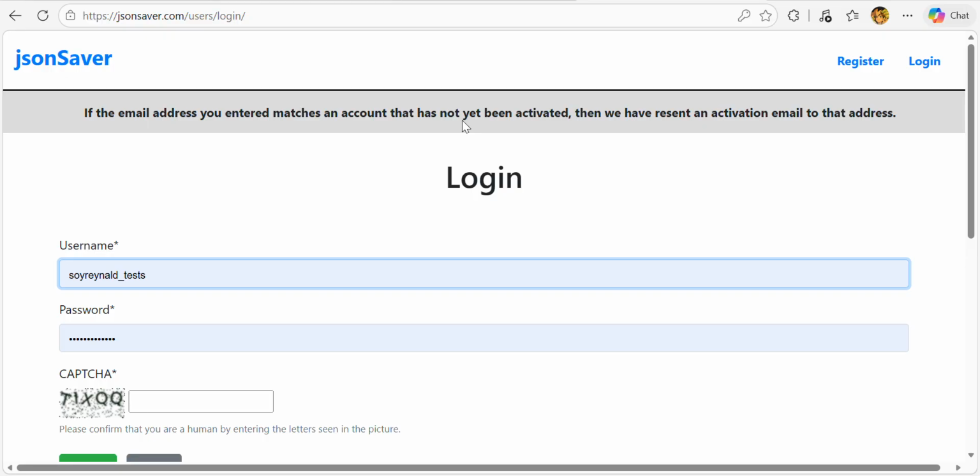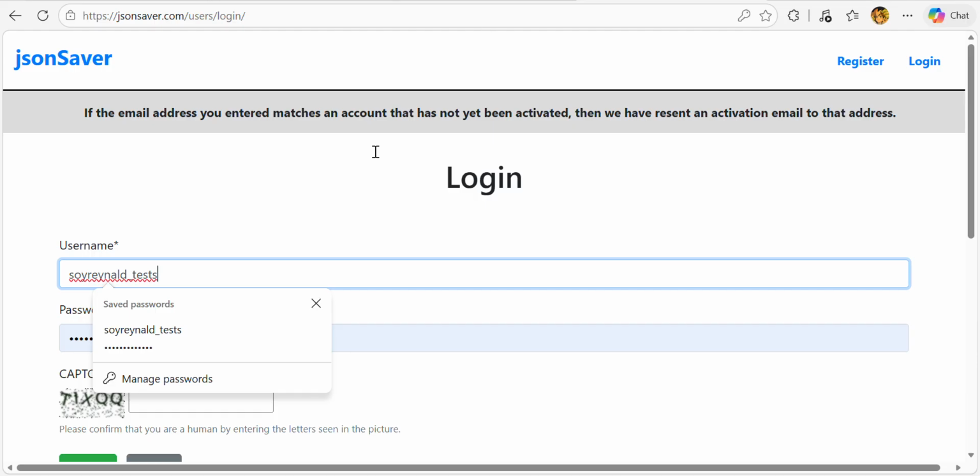And the nice part is that the email here says clearly it is ads. You know what ads is? Ads is this, JSONsaver.com. Okay, and I am hitting the link to activate the account here. Activate it.